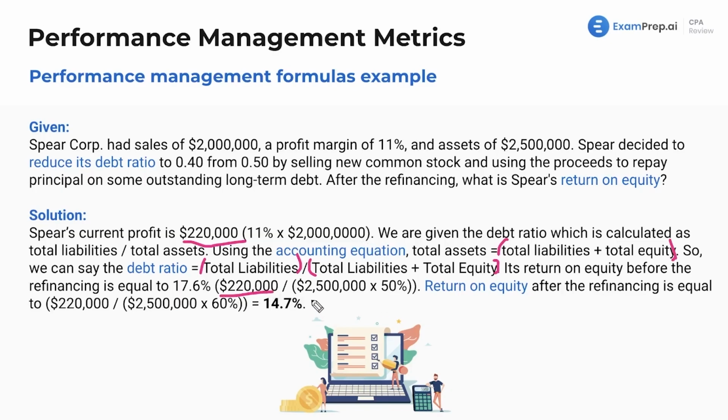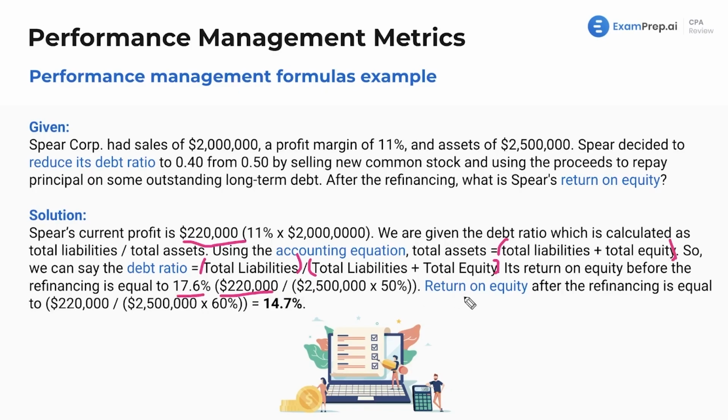So our asset amount of 2.5 million times 50% is 1,250,000, and 220 divided by that amount gets us to our return on equity of 17.6%. Now, this is before the refinancing, which we will then use to calculate after the refinancing.